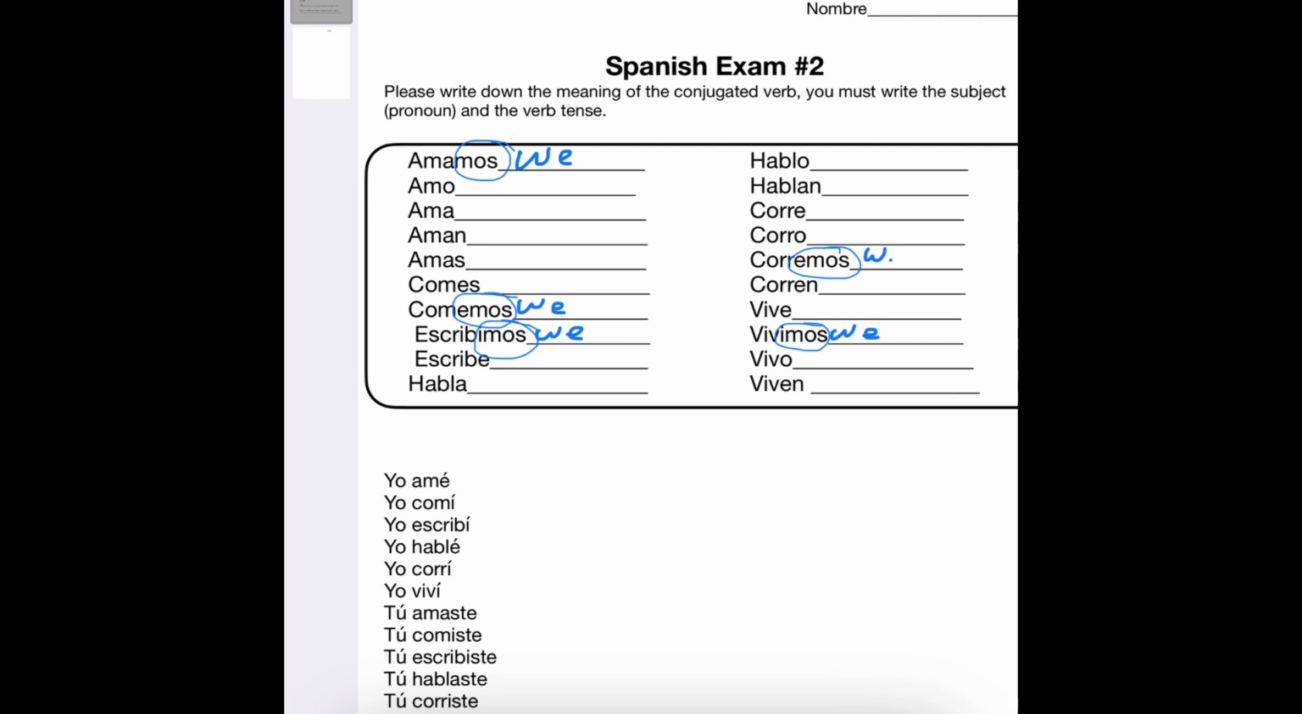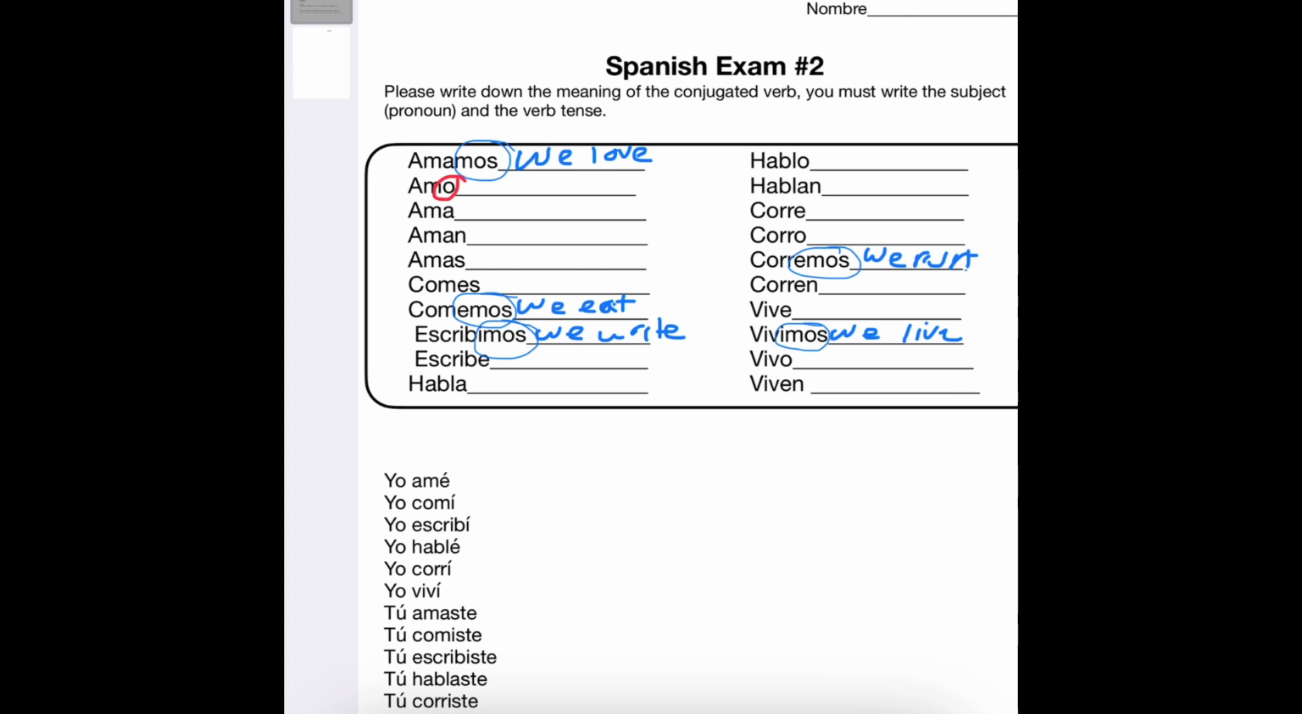Now, the stem is going to indicate the verb. So, what's amamos? We love. Comemos. We eat. Write that down correctly. Escribimos, we write. Vivimos is we live. And then corremos is we run. Oops, let me correct that right now. Erase that and put run. It's supposed to be run. Corremos. Run. So amamos, comemos, escribimos, vivimos, y corremos. They all have to do with the we, but they're all different verbs. So you can make sure you identify the correct pronoun.